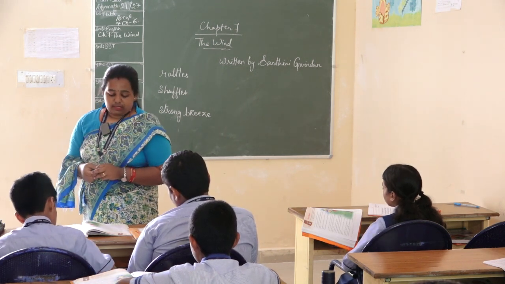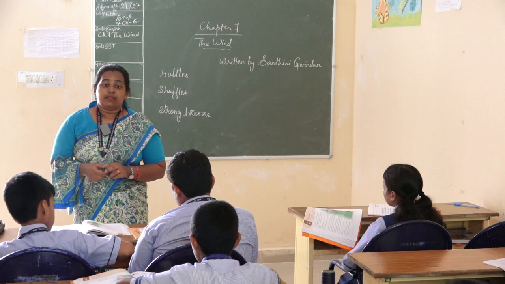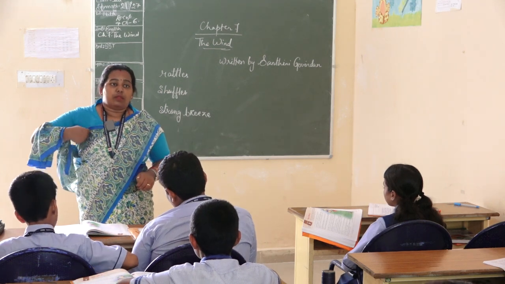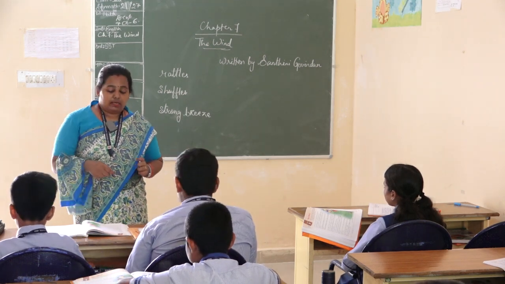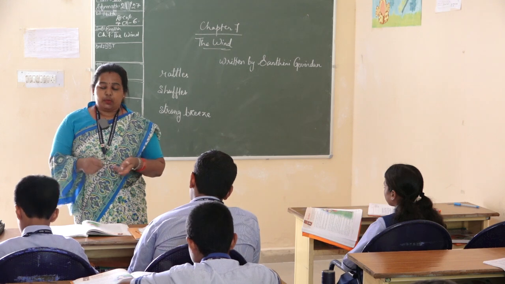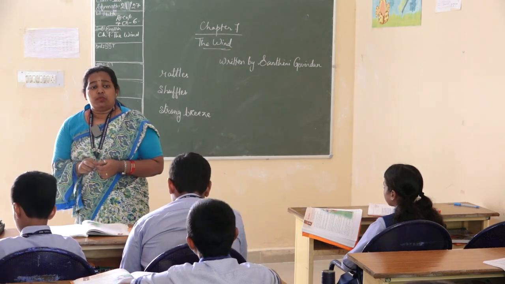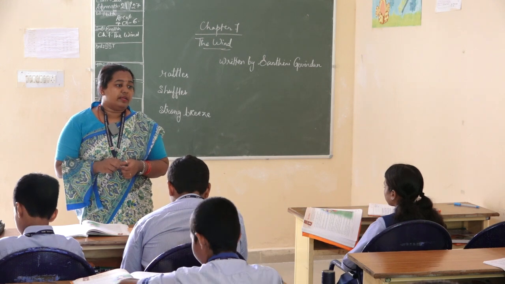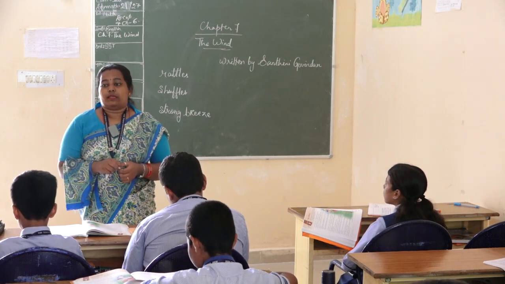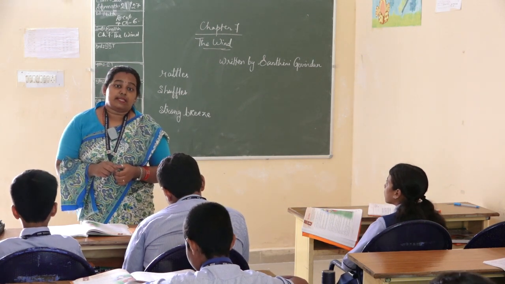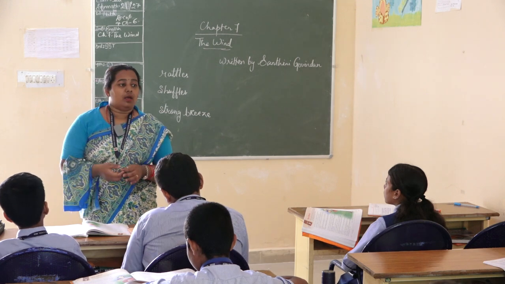Though we cannot see the wind, we can feel its presence. So now again in the last stanza, the poetess Santhini, she is telling us that though we cannot see the wind, never can we see the wind, but we can always feel its presence. Can we feel the presence now?